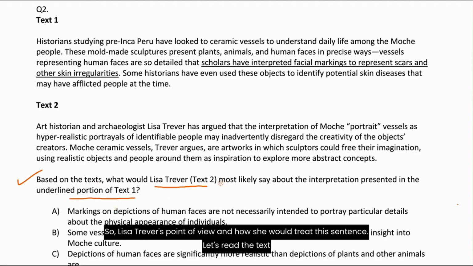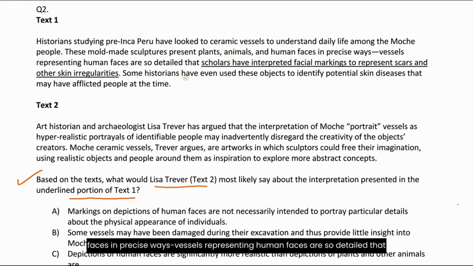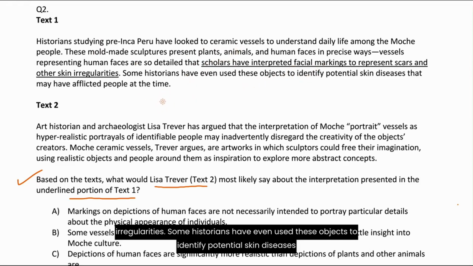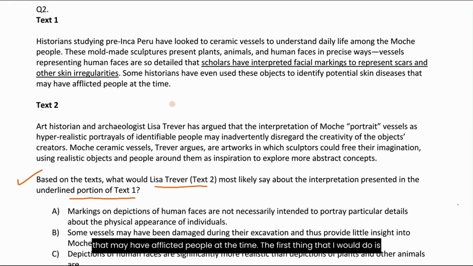So Lisa Trevor's point of view and how she would treat this sentence. Let's read the text now. Historians studying pre-Inca Peru have looked to ceramic vessels to understand daily life among the Moche people. These mold-made sculptures present plants, animals, and human faces in precise ways. Vessels representing human faces are so detailed that scholars have interpreted facial markings to represent scars and other skin irregularities. Some historians have even used these objects to identify potential skin diseases that may have afflicted people at the time.